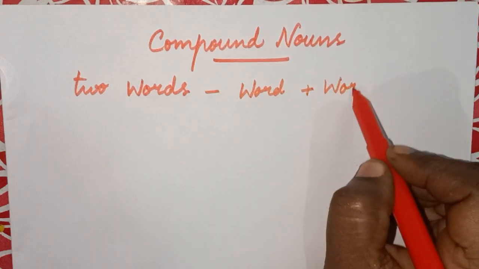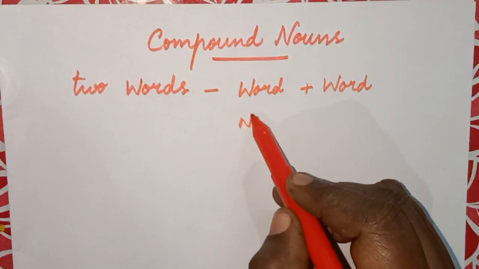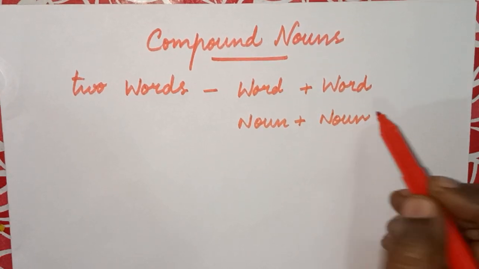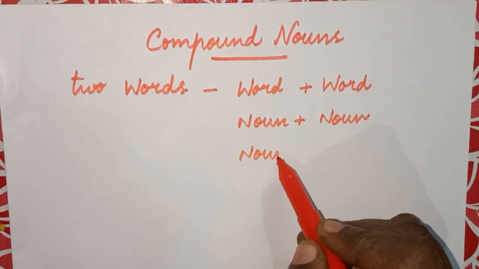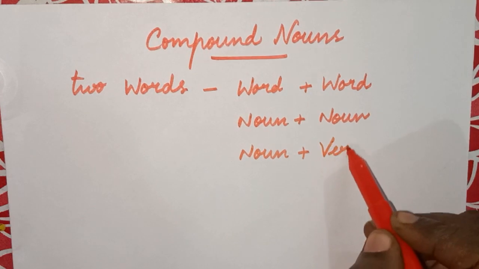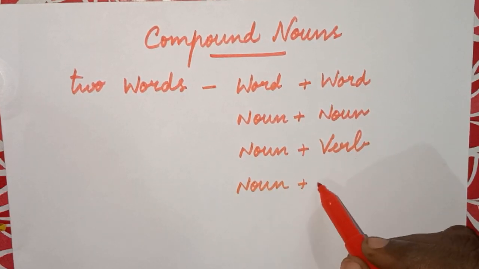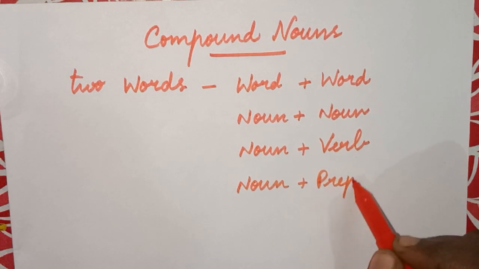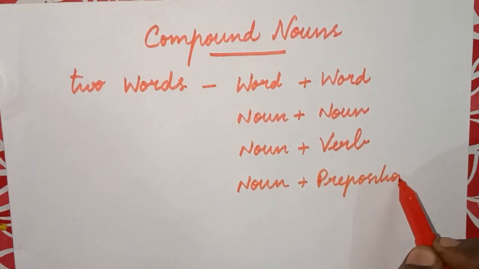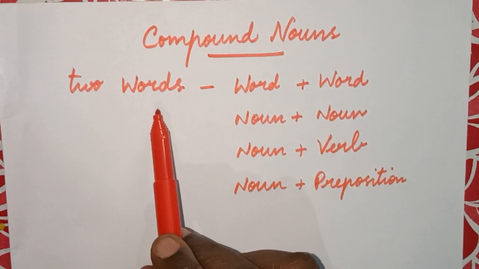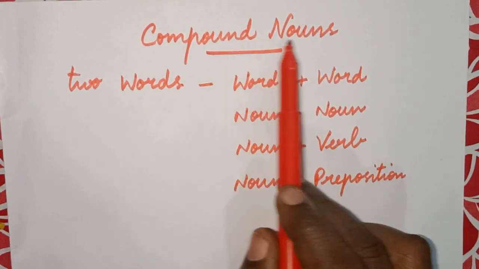It can be noun plus noun, or noun plus verb, or noun plus preposition, anything. So two words combine together to form the compound noun.